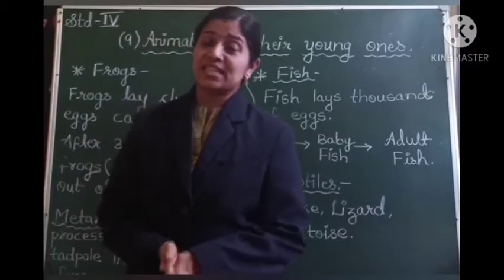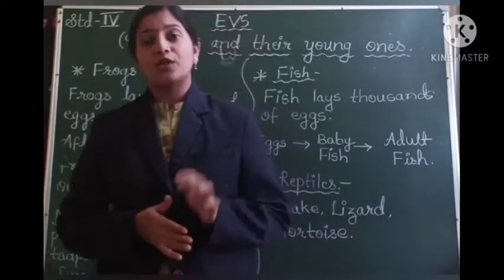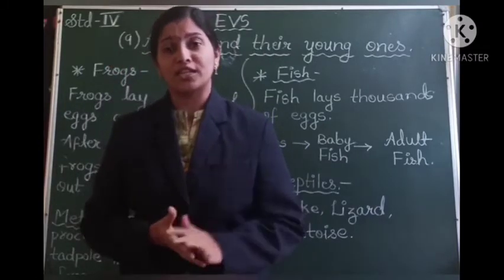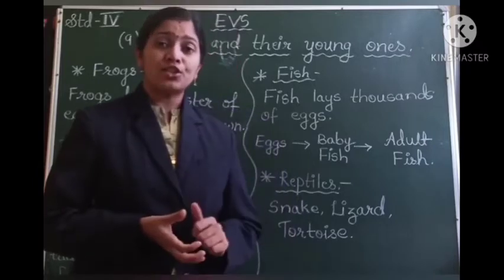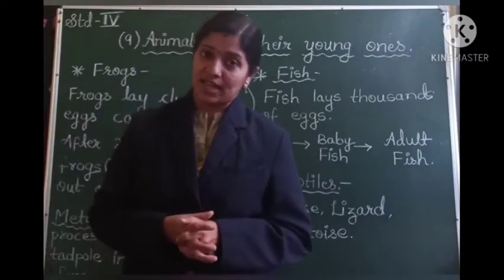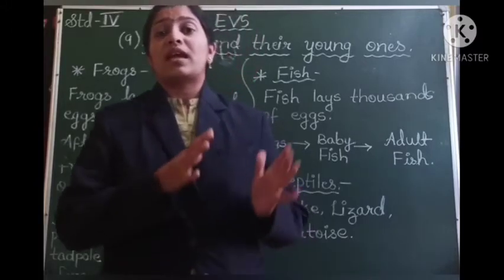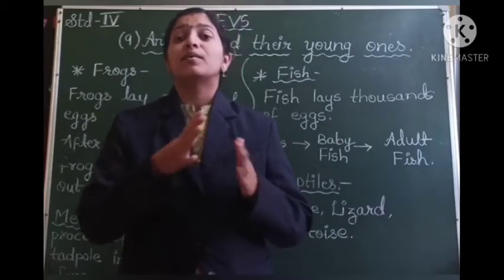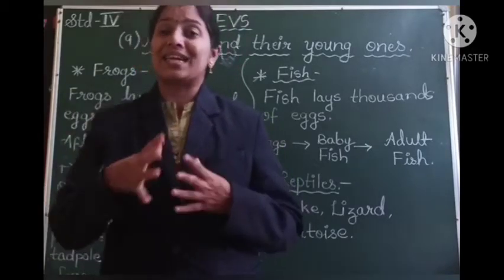Now let us discuss the life cycle of a fish. Fish, it is an aquatic animal. It can live only in the water. And the adult fishes, they lay thousands of eggs at a time. So as compared to the frogs or any other animal, the reproduction rate is greater in the fishes.